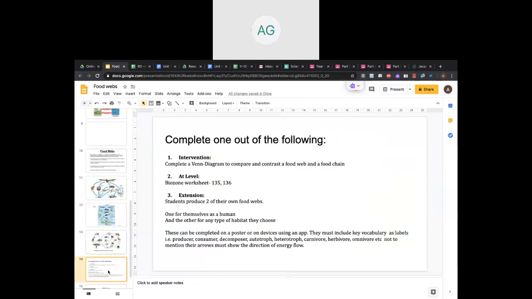Okay, so now complete any one of the activities below and then email me the work and mention which activity you are doing. If you're doing the Biozone worksheets, that's fine. You can just tell me these are the Biozone worksheets. If you're doing the Venn diagram, just in your email